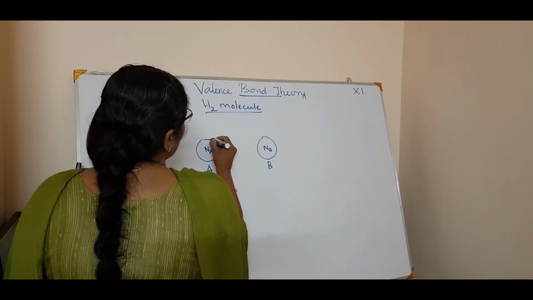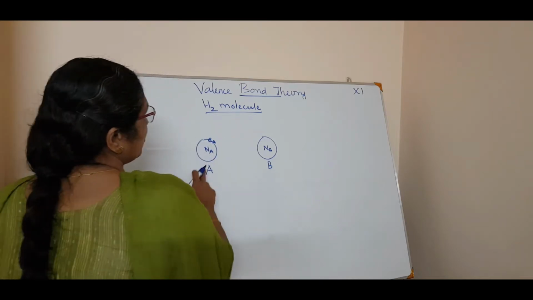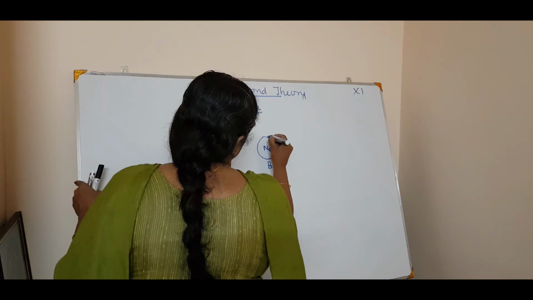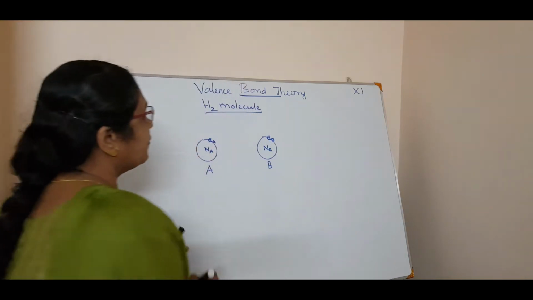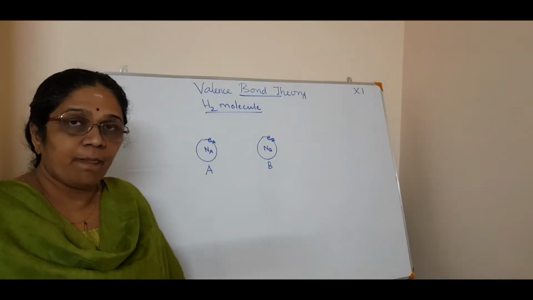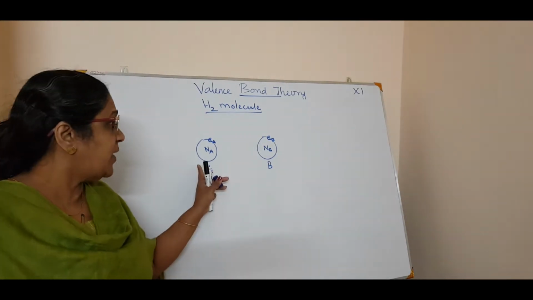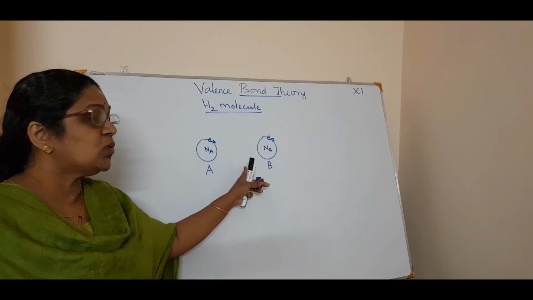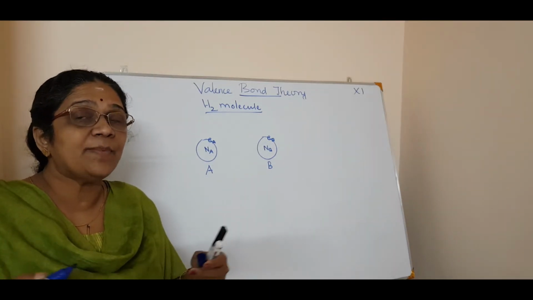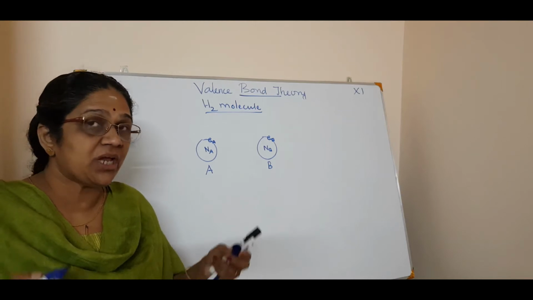Here is one electron, which I wrote as Ea, the electron of hydrogen atom A, and this is the electron of hydrogen atom B. Correct? So this is the scenario. Now what happens when these two hydrogen atoms come closer to each other? Only then does the hydrogen molecule form, or sharing happen.